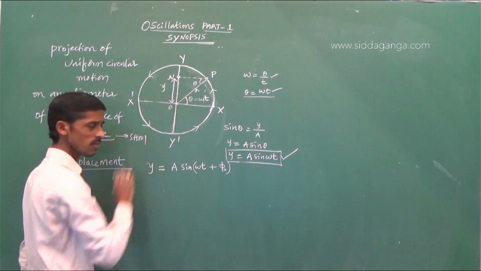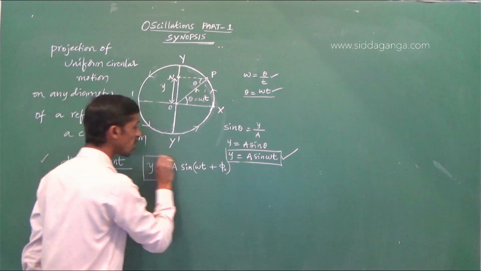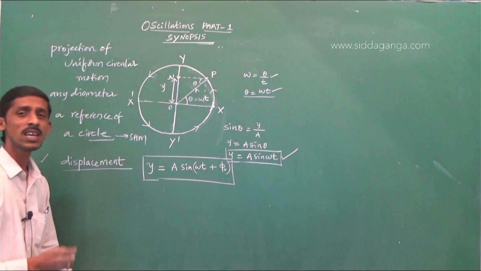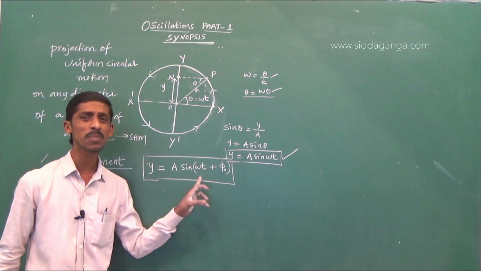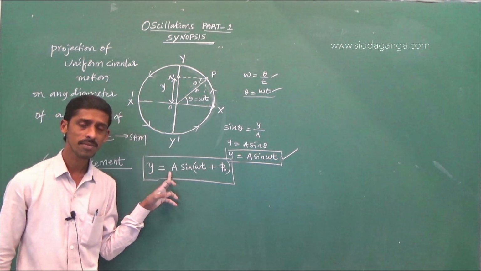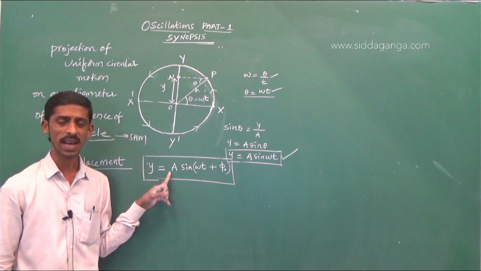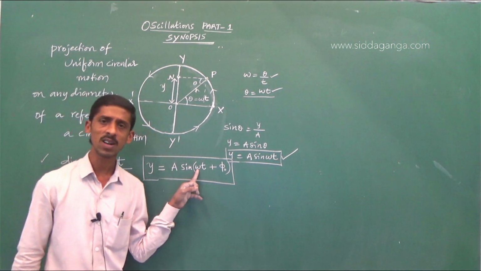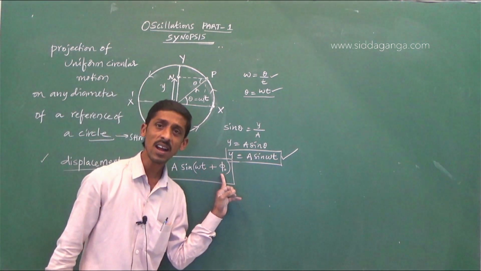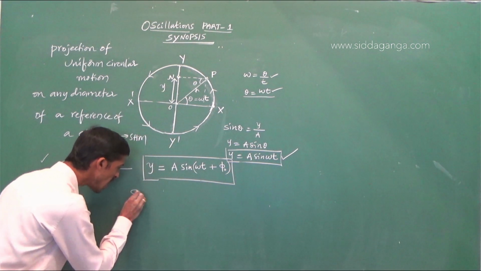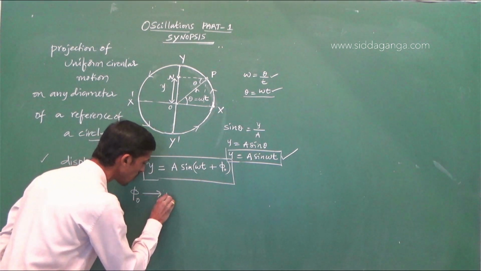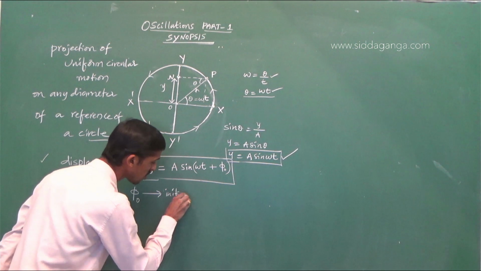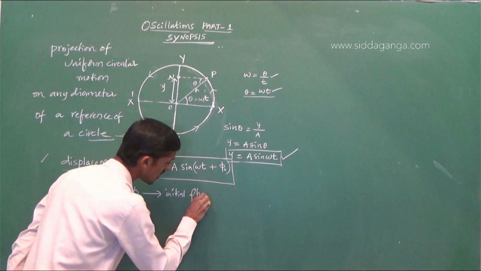For this case, the general equation for the displacement is y is equal to A sin of omega t plus phi naught. What is A? Amplitude, the maximum displacement. Omega is the angular frequency. Phi naught is the initial phase, or phase constant.